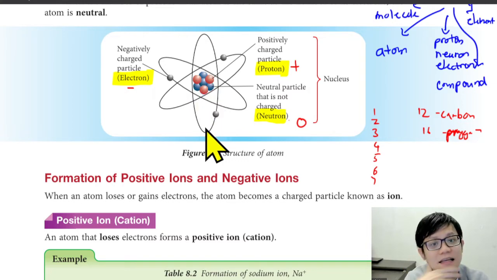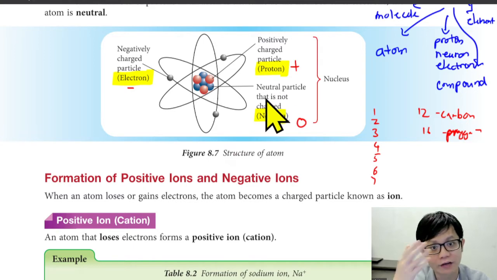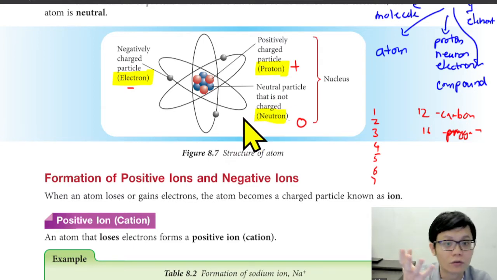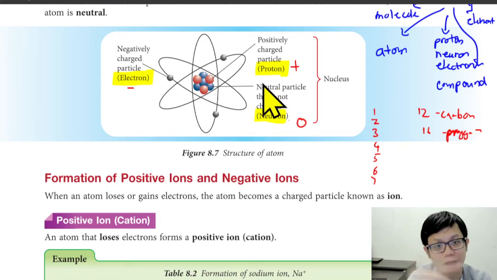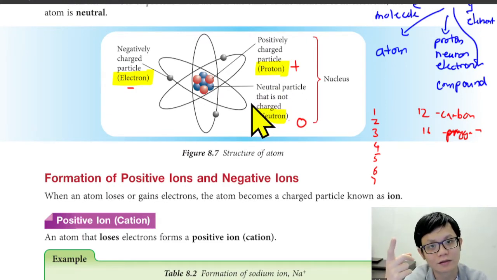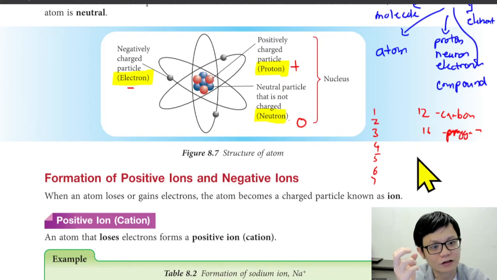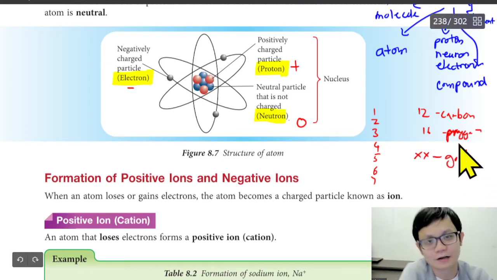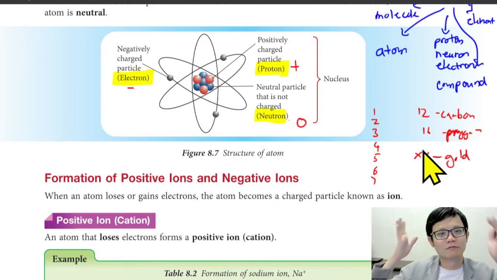So we cannot cut it. That's why I say not all atoms can be cut, because if we can cut, then you can even make gold, because I forget the proton number for gold. As long as I take out 1 proton or put in 1 proton and make the number equal to gold's, then I can get gold. After I get gold, I become rich.